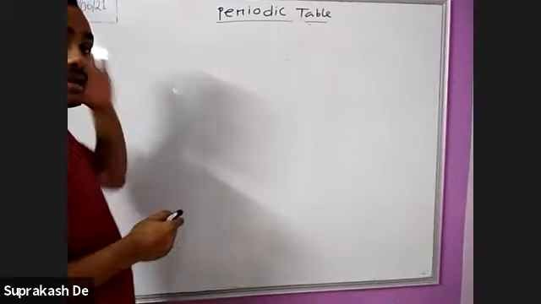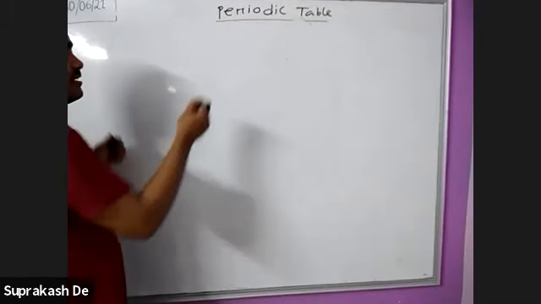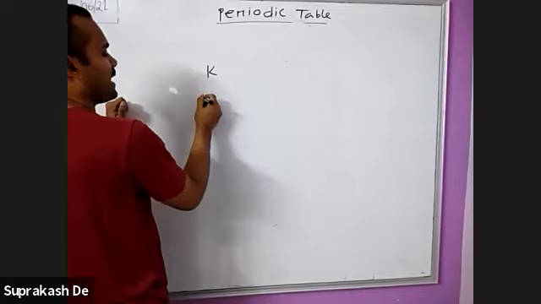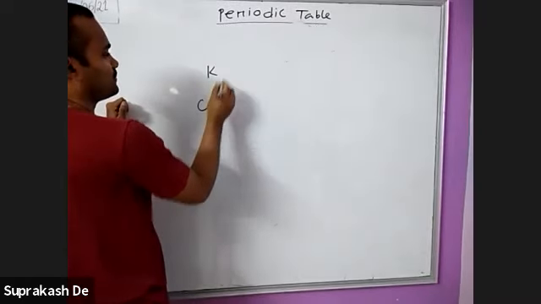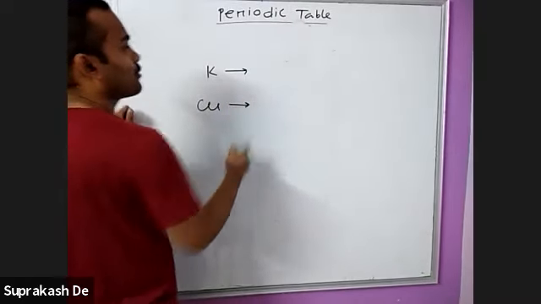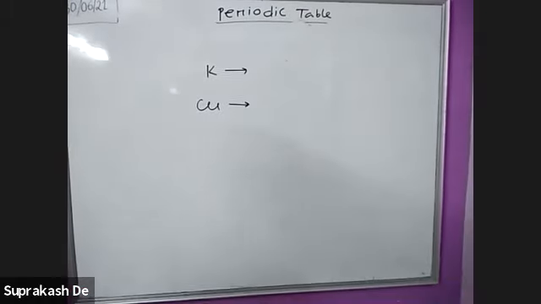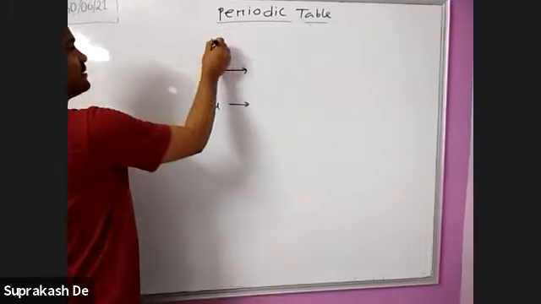Okay, next, another ionization potential question between potassium and copper. You have to think about this. You just do the electronic configuration and think and tell me, between potassium and copper, which one has higher ionization energy? Arrange them according to ionization energy.